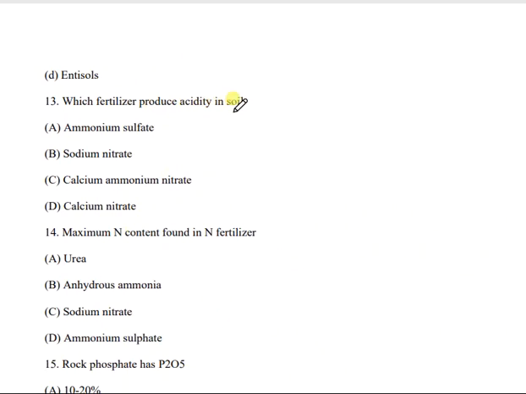Then question number 13. Which fertilizer produces acidity in soil? And the options are ammonium sulfate, sodium nitrate, calcium ammonium nitrate or calcium nitrate. And the correct answer is A. That is ammonium sulfate. Ammonium sulfate generally produces acidity in soil.